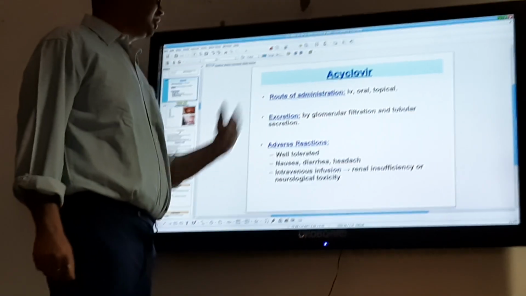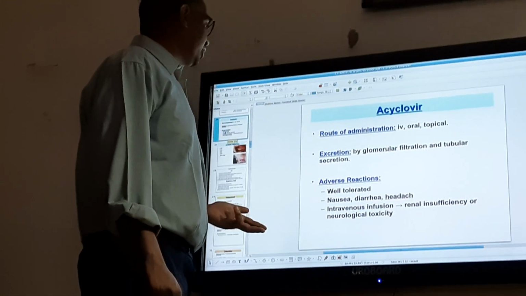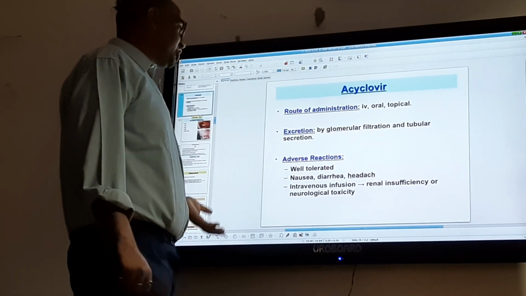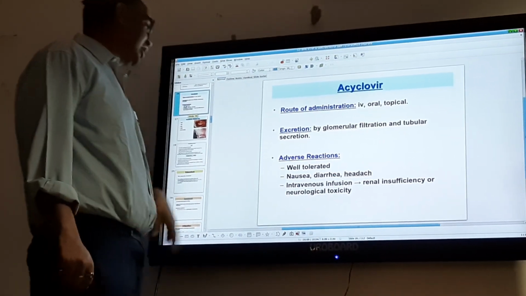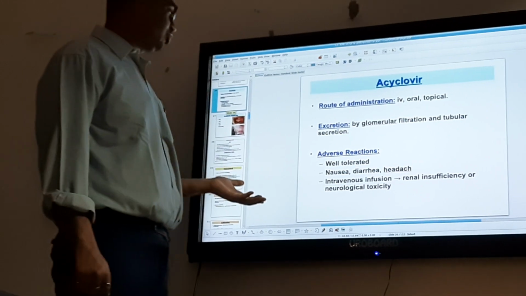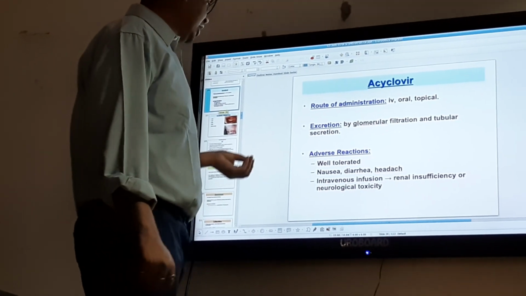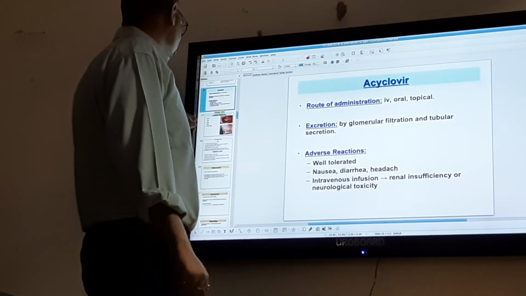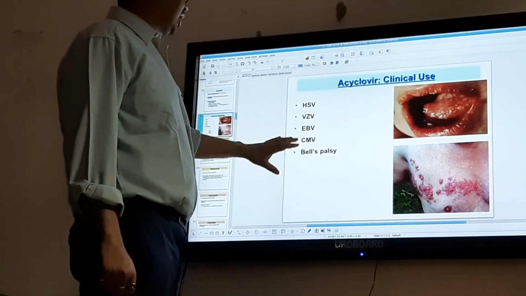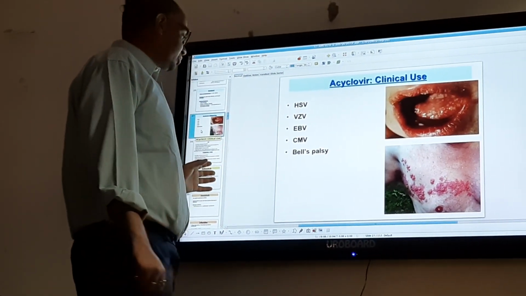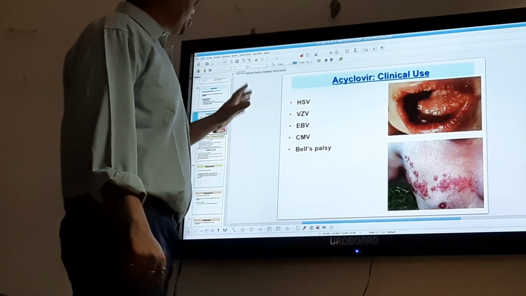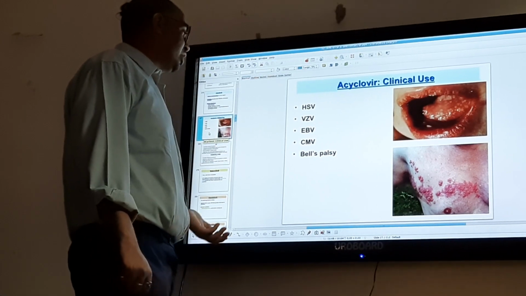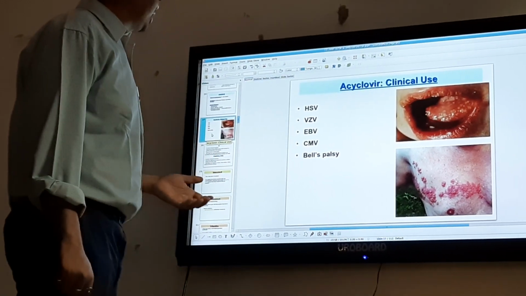Route of administration can be IV, oral and topical, excreted by kidneys, glomerular filtration and tubular secretion. Adverse effects are generally well tolerated, but it can cause nausea, diarrhea, headache, and on intravenous use, renal insufficiency or neurotoxicity. Again, I will tell you about Epstein-Barr virus, cytomegalovirus, Bell's palsy, herpes simplex virus, varicella zoster virus, which it affects.